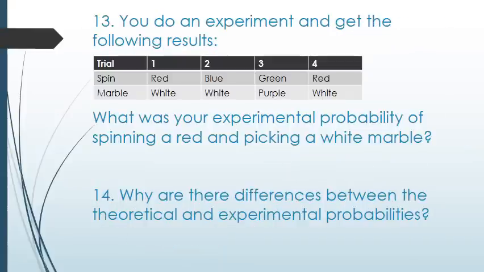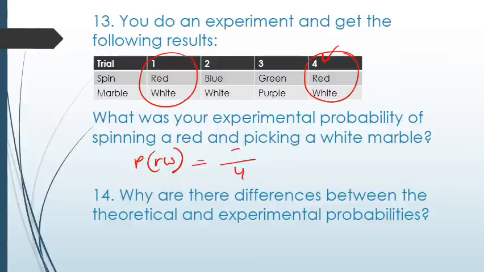You do an experiment and get the following results. What was your experimental probability of spinning a red and picking a white marble? Well, I see here I have 4 total trials, so the probability of getting a red and a white is going to be something out of 4. And so here I see I have 1 red and white, and I have a second red and white here. So 2 out of 4, or 1/2. So out of my actual trials in the experiment, I got a red and a white half of the time.